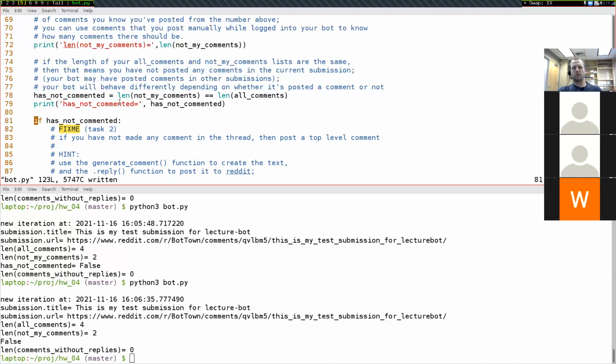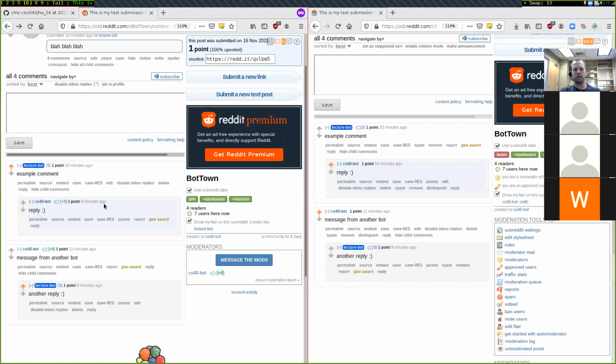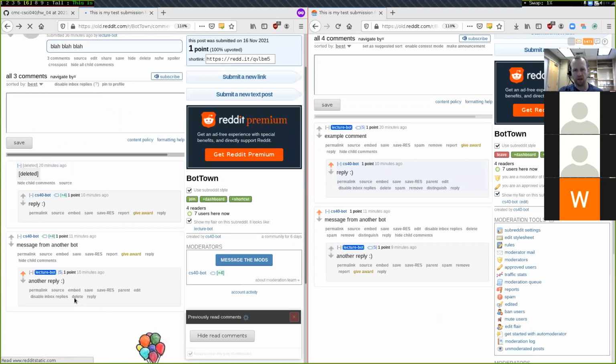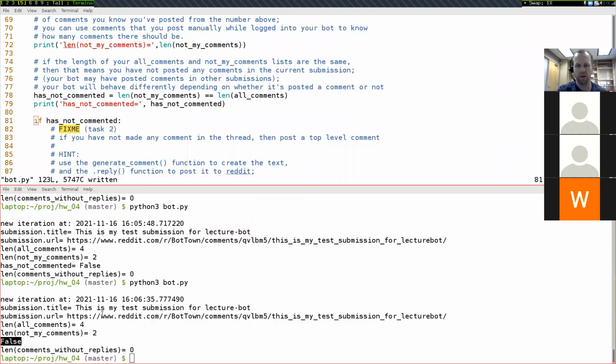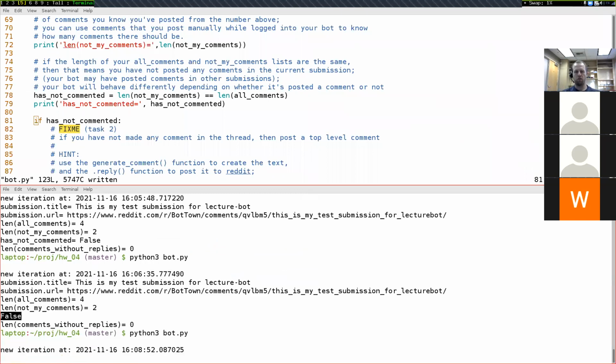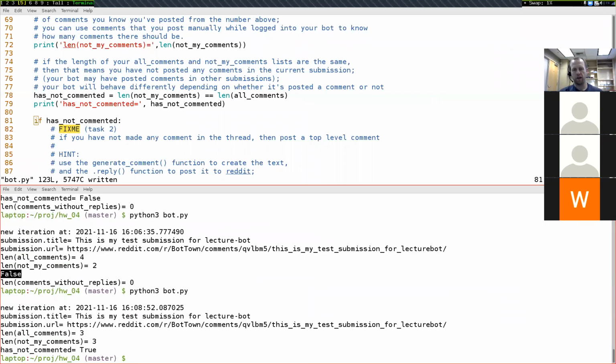Okay, but so yeah, has not commented is false right now because we've actually made a comment. So let's come back over here and let's delete our comment so that we don't have a top level comment. There we go, no top level comment. And let's go ahead and delete this comment as well. So now LectureBot does not have any comments at all in this post. And if we come down here and rerun this like so, then there we go. Now we get has not commented equals true.